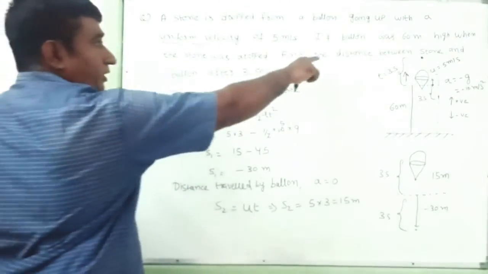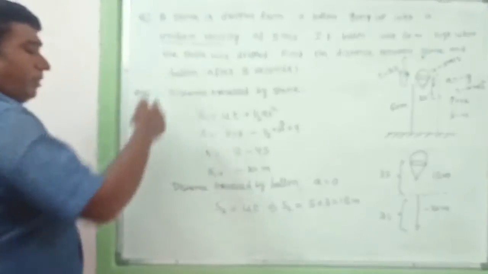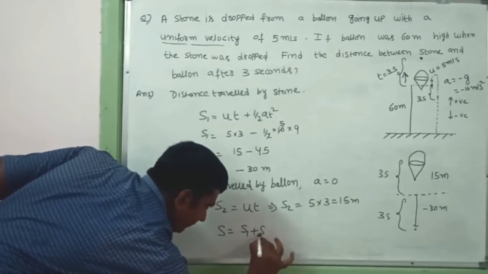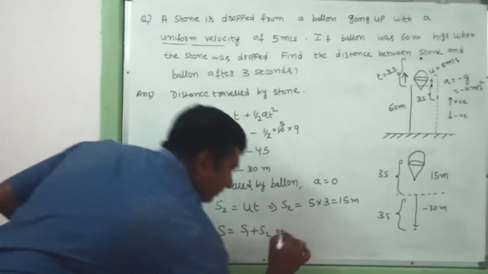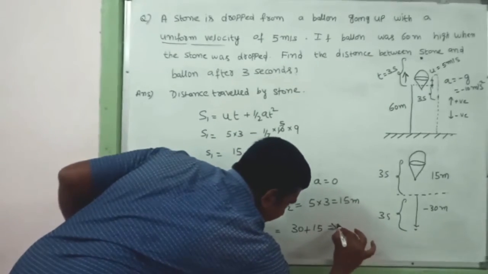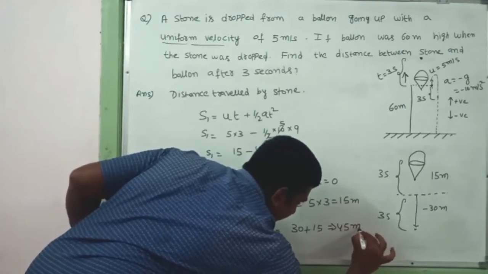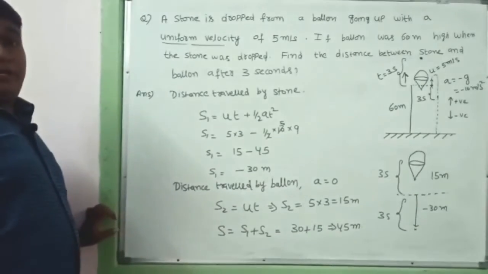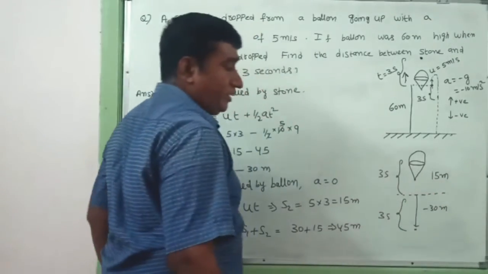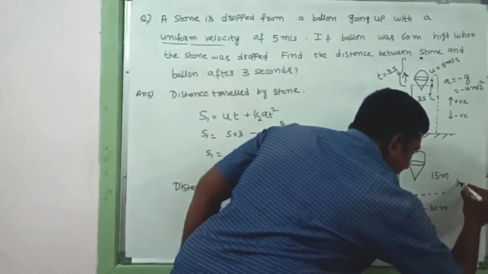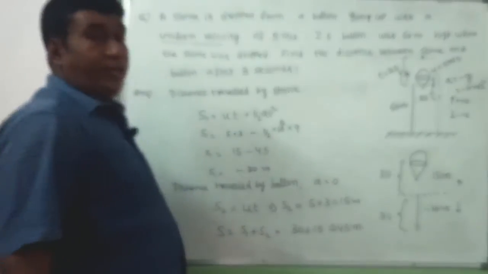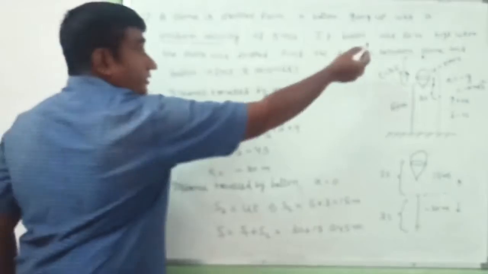But what they asked is the distance between stone and balloon. So S = S1 + S2, which is nothing but 30 + 15. Here we should not get confused. This is -30 and this is +15, because moving upward we take as positive, and moving downward we take as negative. But here distance has been asked.